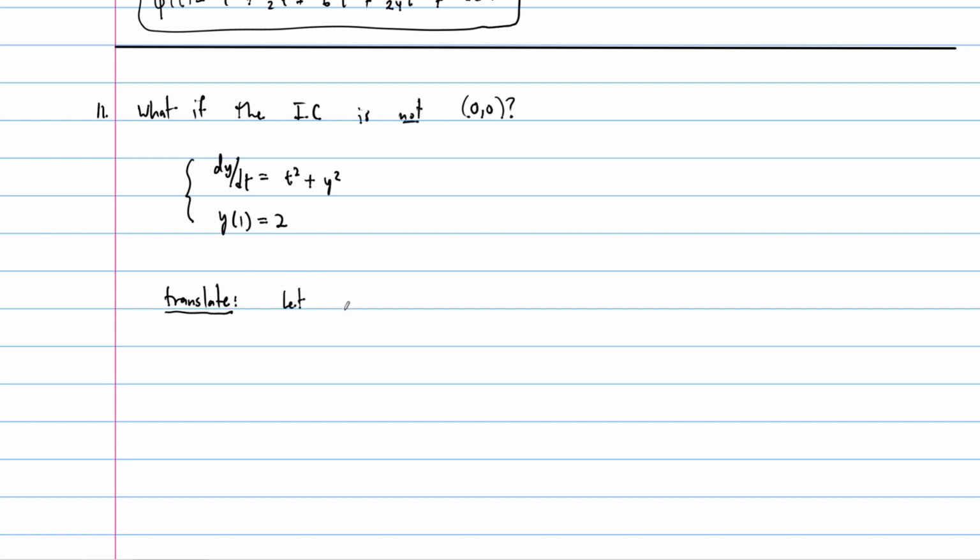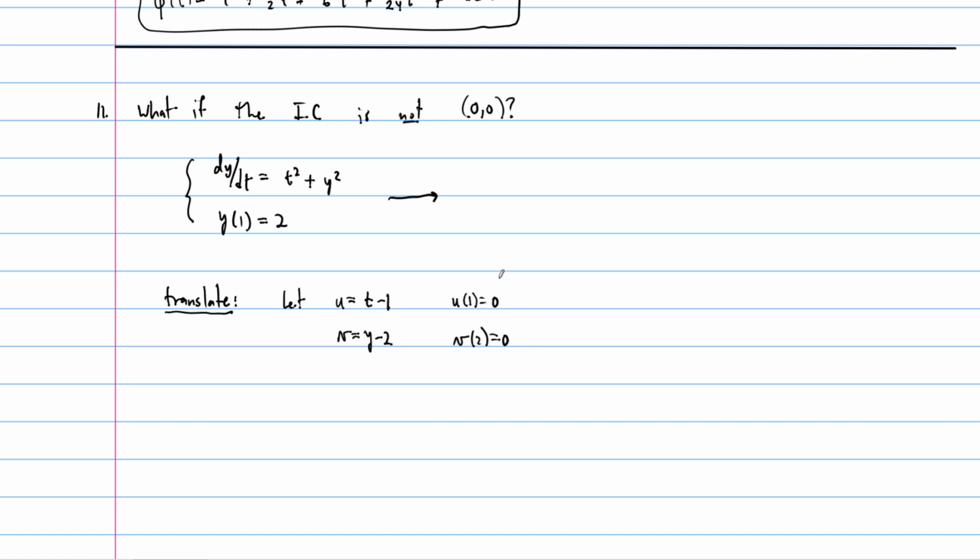So we're going to let u equal t minus 1, so that when t is 1, u is 0. So that u of 1 is equal to 0. Similarly, we want to change this, right? So we're going to let v equal y minus 2, so that v of 2 is also equal to 0. And in this translation, we have to change everything. We're going to get our initial condition to be 0, 0. v of 0 equals 0, right?